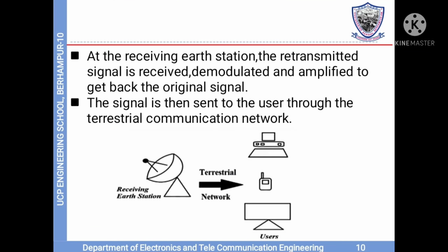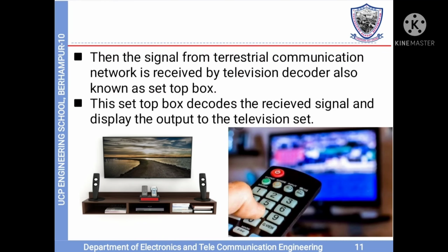At the receiving Earth station, the retransmitted signal is received, demodulated and amplified to get back the original signal. The signal is then sent to the user through the terrestrial communication network. Then the signal from the terrestrial communication network is received by the television decoder, also known as set-top box. This set-top box decodes the received signal and displays the output on the television set.